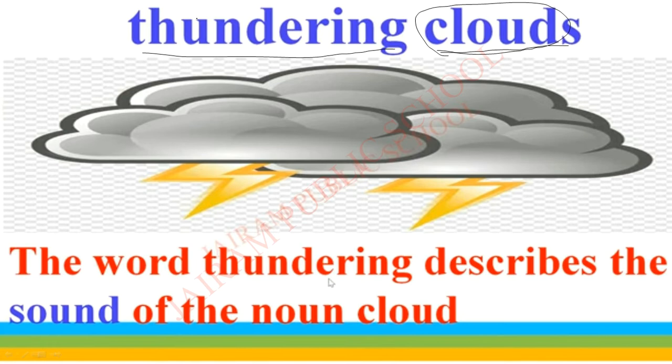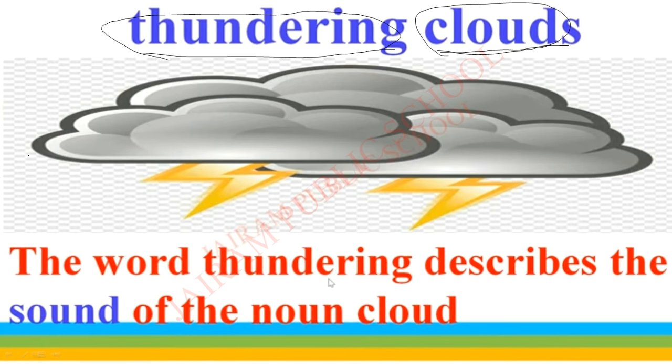So how is the sound? Thundering. Yes, this is the describing word, adjective. What do we call it? Adjective. So thundering is the adjective, because we are describing the cloud. Cloud is a noun. We are describing the cloud as thundering cloud. So here the word thundering is an adjective.